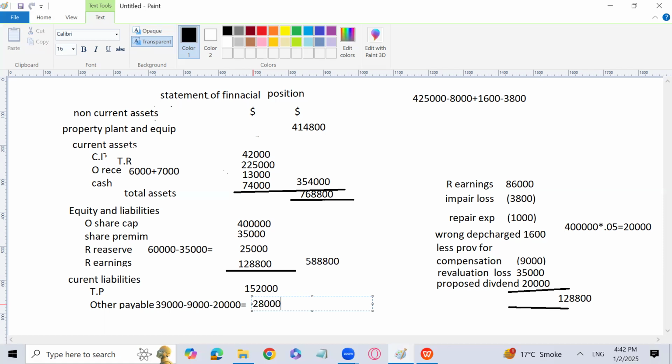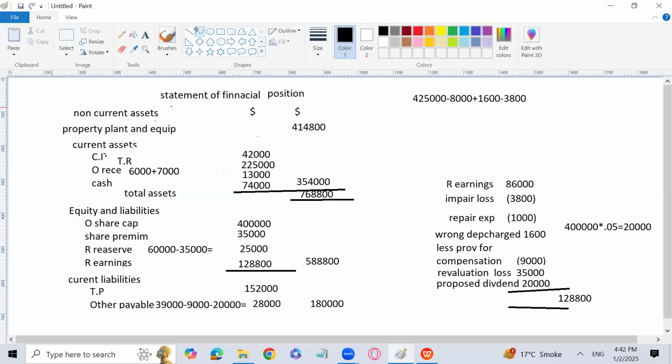So total is going to be how much? 180,000. And now we can go for the total of equity and liabilities, and that is going to be the same total which we are supposed to acquire, means that it will come correctly as we are done with that now.